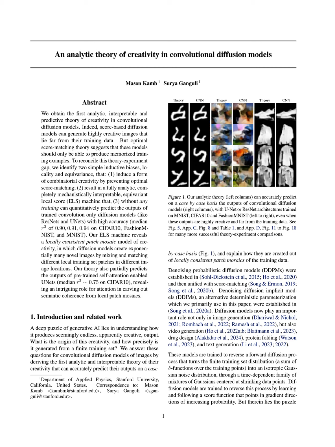Consequently, the generated output will consist of locally consistent patches where each pixel's value reflects the majority color of its corresponding local training patch, resulting in a new image that is a mosaic of black and white patches. This process exemplifies how the ELS machine creatively synthesizes novel images by leveraging local consistency and the flexibility of patch selection across the training set.